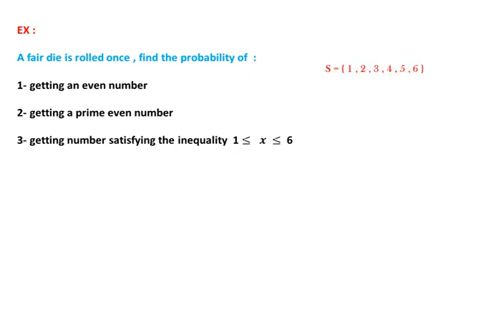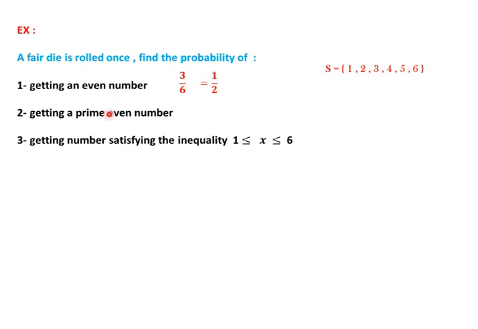First write the sample space. The sample space has the die faces 1, 2, 3, 4, 5 and 6. Then the total is 6. First, getting an even number. How many even numbers are here? 2, 4 and 6. How many? 1, 2, 3. Then 3 over total, 3 over 6, will be 1 over 2.